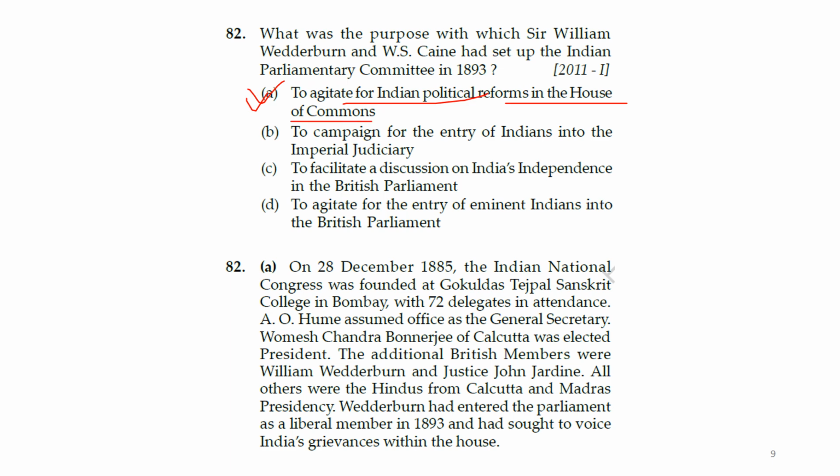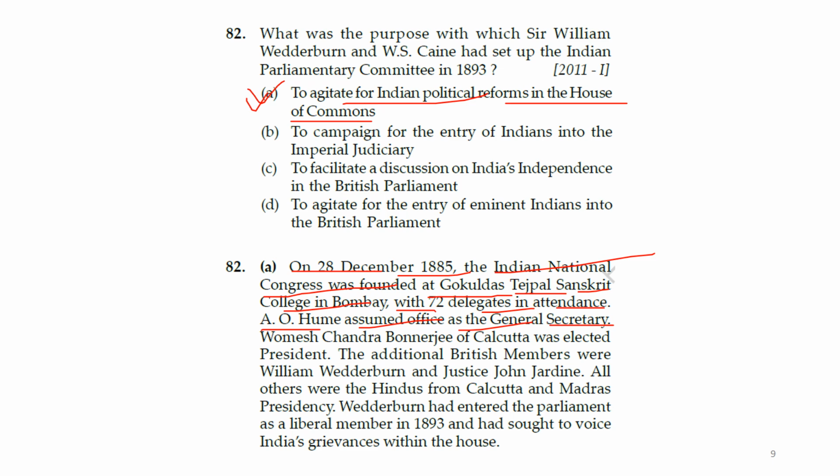We'll read this explanation. On 28 December 1885, the Indian National Congress was formed at Gokul Das Tejpal Sanskrit College in Bombay with 72 delegates in attendance. A. O. Hume assumed the office of General Secretary.